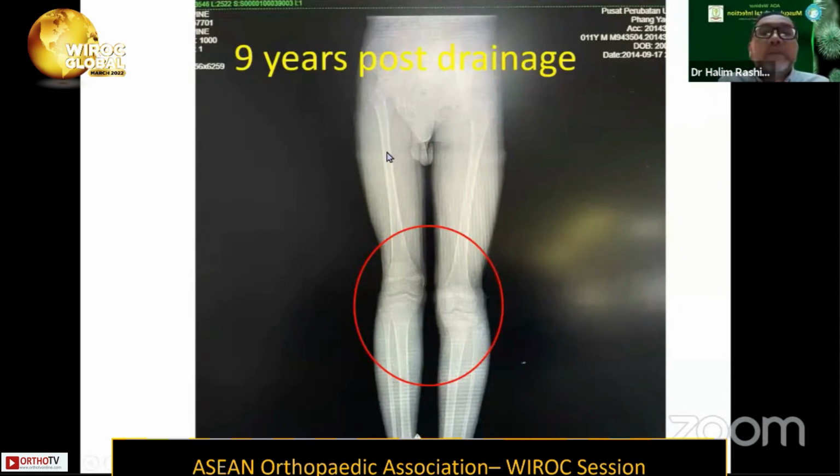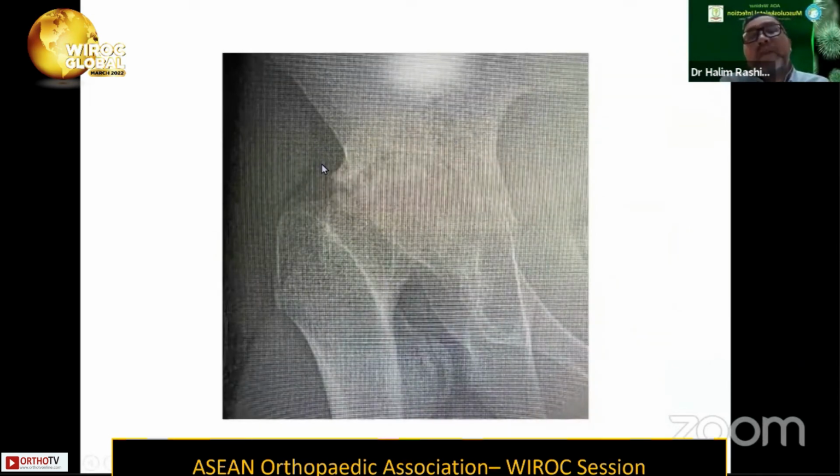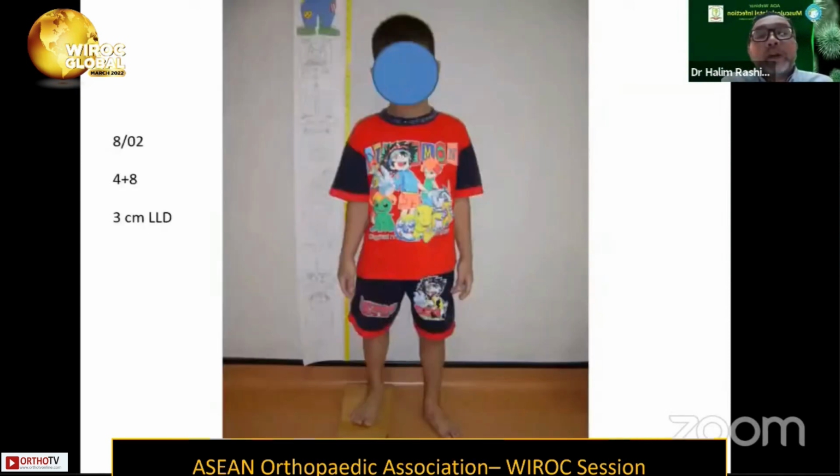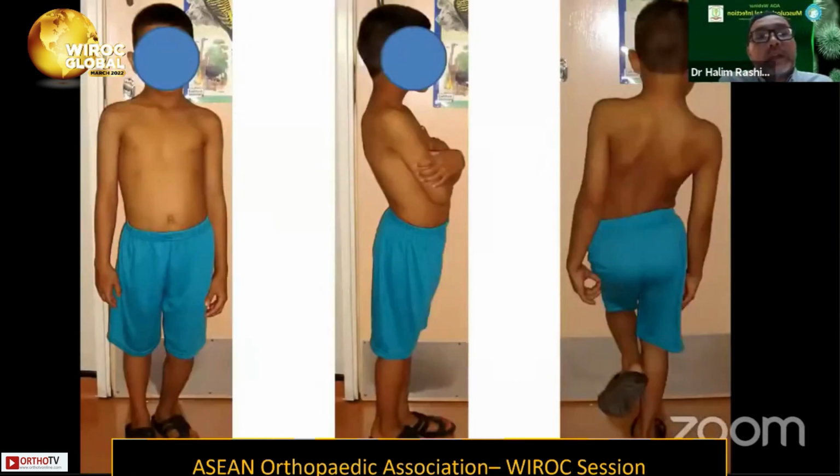I do note there is limited abduction, as you can see from this radiograph. And we did suggest and offer the patient contralateral hemiepiphysiodesis to catch up the limb length discrepancy, or we might do a lengthening procedure if there is a need. But I think the patient was not ready for that procedure, so he is just being treated with a shoe raise. This is another child who presented to us with a 3 centimeter limb length discrepancy post septic arthritis, and this is from another view when he got older.